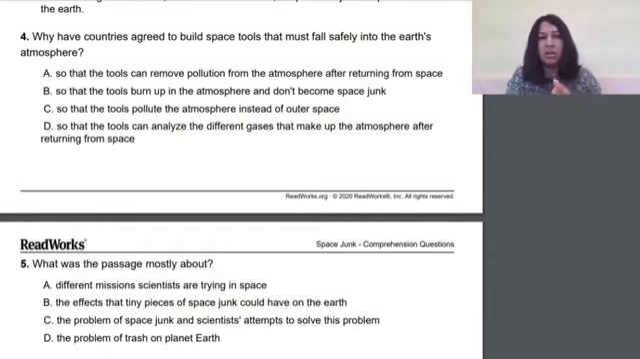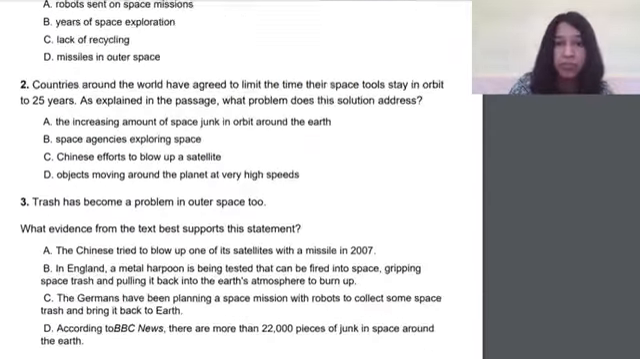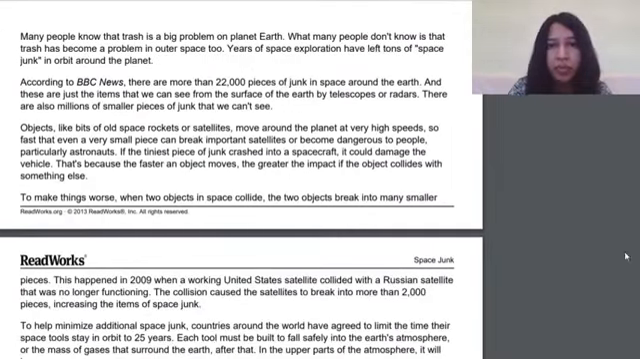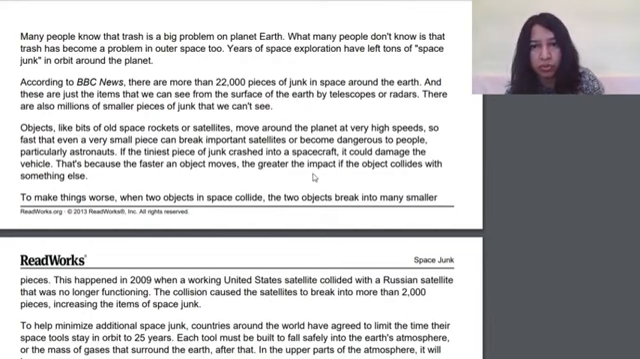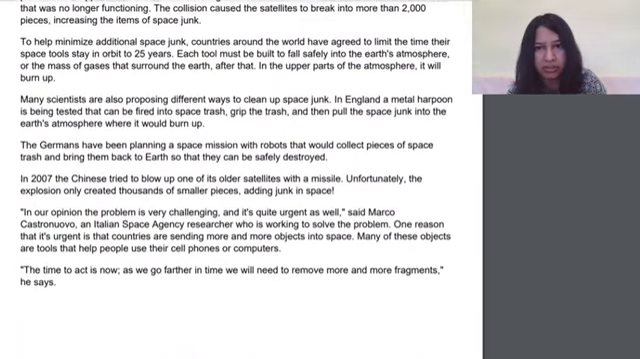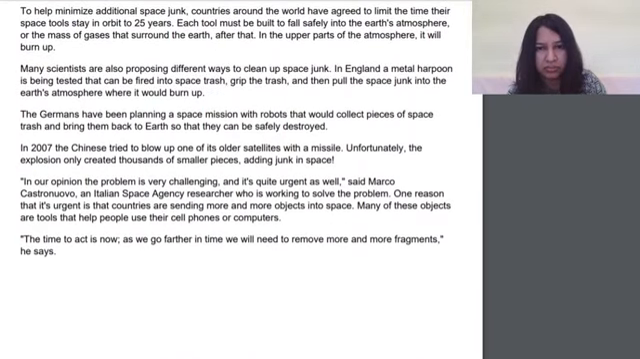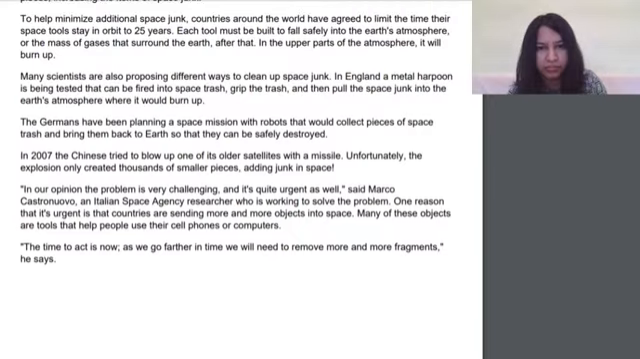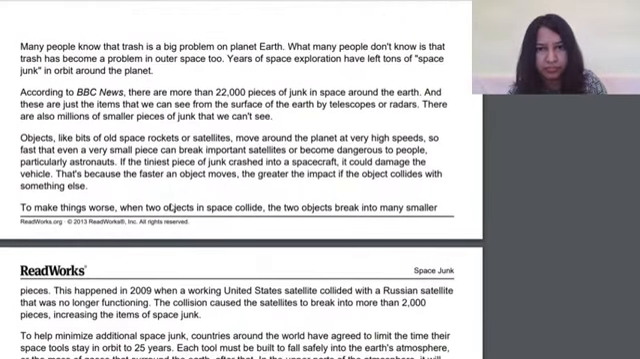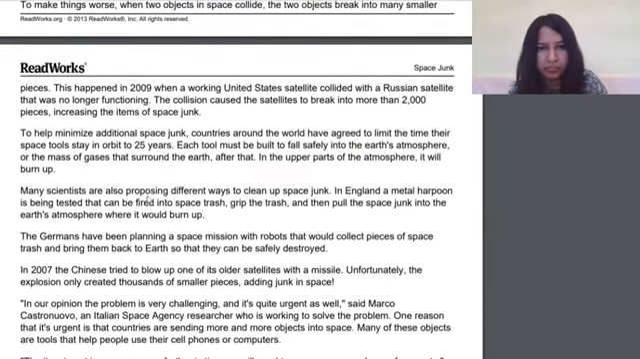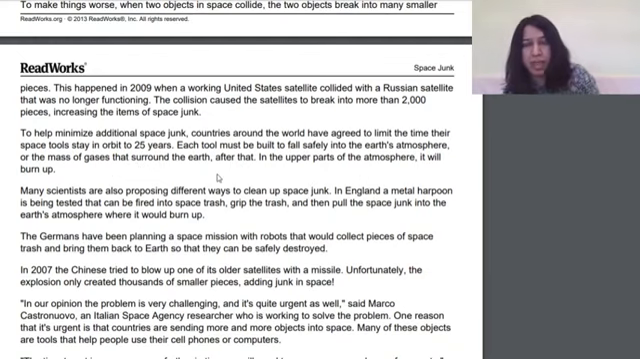If you look at B, so that the tools burn up in the atmosphere and don't become space junk. Yes, this I saw in the passage. They should burn up in the atmosphere and don't become space junk. Yes. It will burn up. Yes. In the upper parts of the atmosphere, it will burn up.